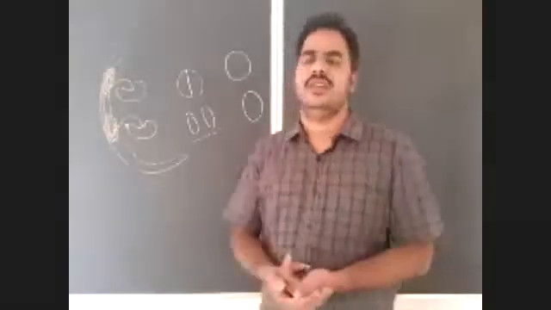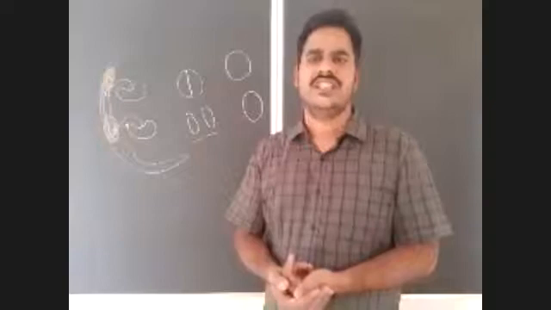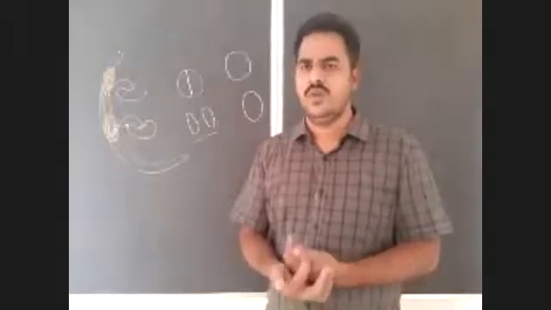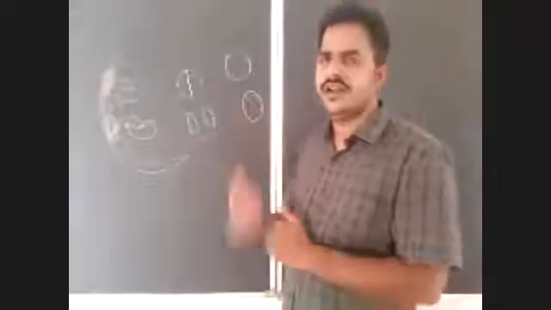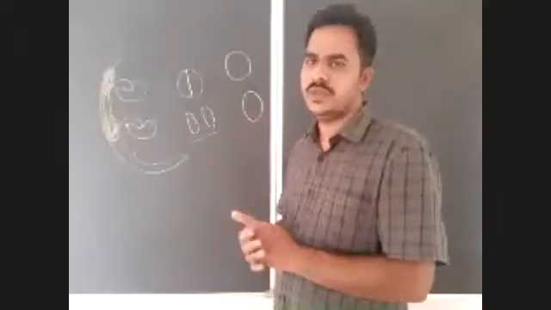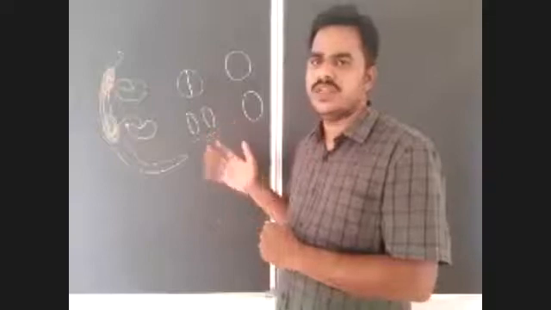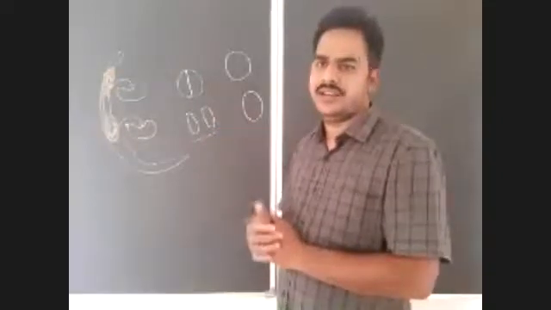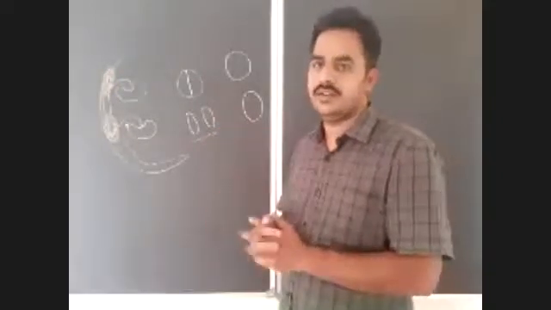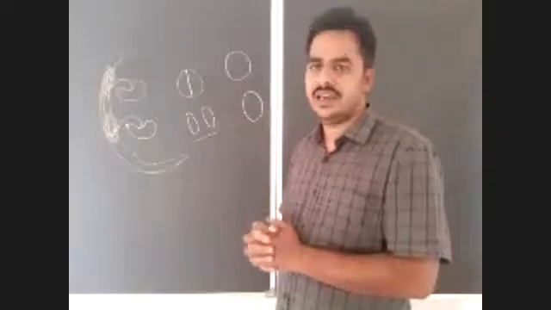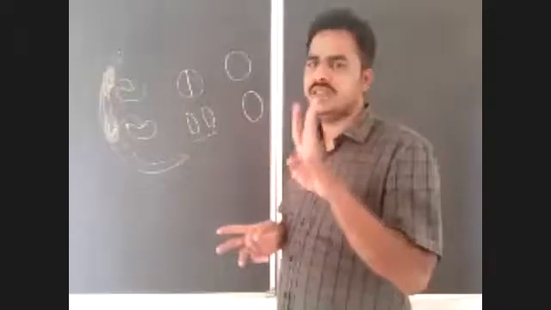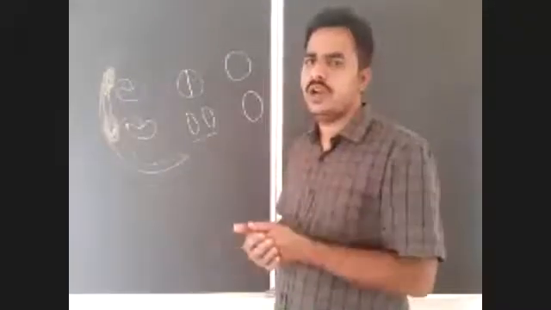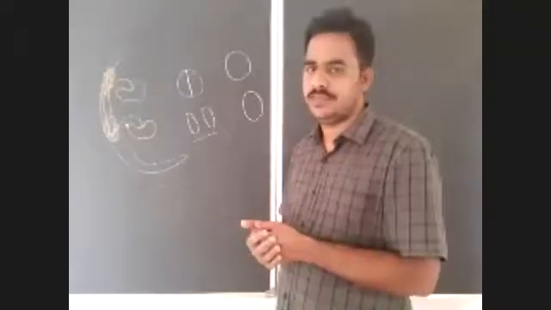Next, after completion of that, the external genitalia in the male reproductive system. What are the external genitalia present in the male reproductive system? Penis and scrotum. As we already discussed the scrotum, the penis is a rod-like erectile copulatory organ. In human beings, the penis is made up of three longitudinal masses of tissue, two corpora cavernosa and one corpus spongiosum.